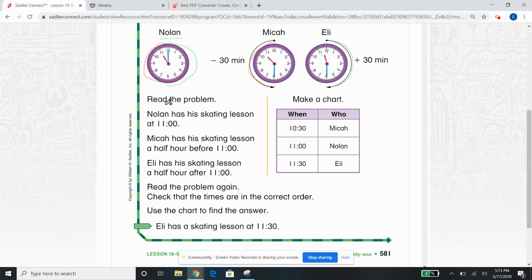So it just says, read the problem. Nolan has his skating lesson at 11. Micah has his skating lesson a half hour before 11. Eli has his skating lesson a half hour after 11. So read the problem again, which we did. Check that the times are in the correct order. Okay, let's see. 10:30, 11, 11:30. Use the chart to find the answer. Eli has a skating lesson at 11:30.